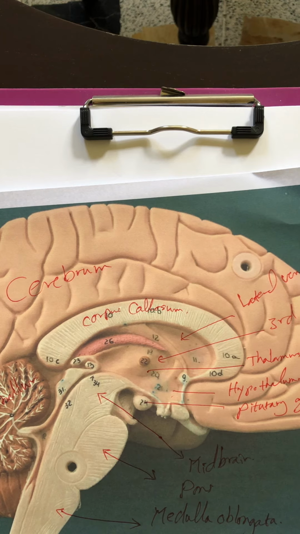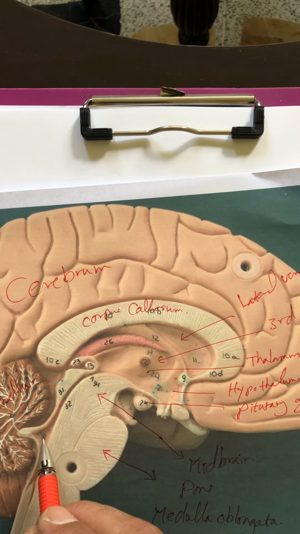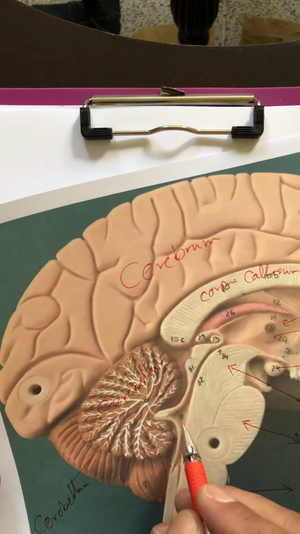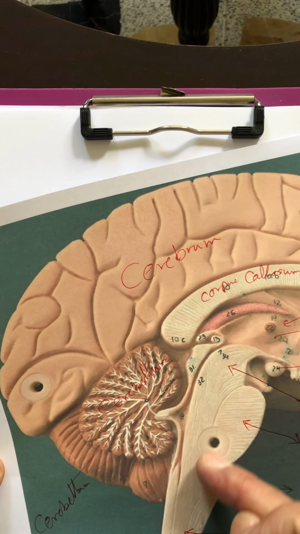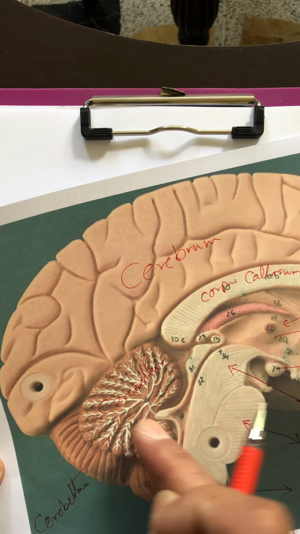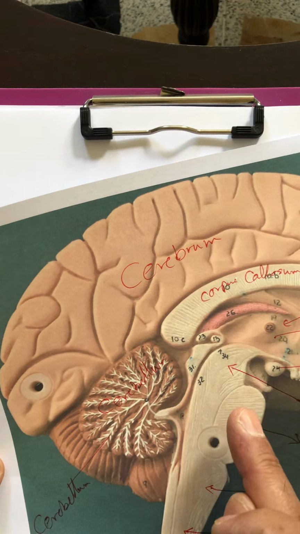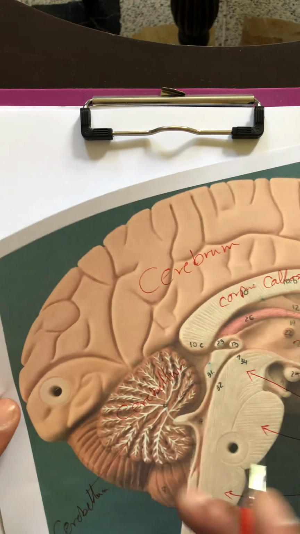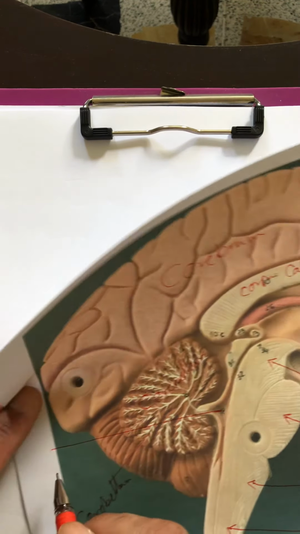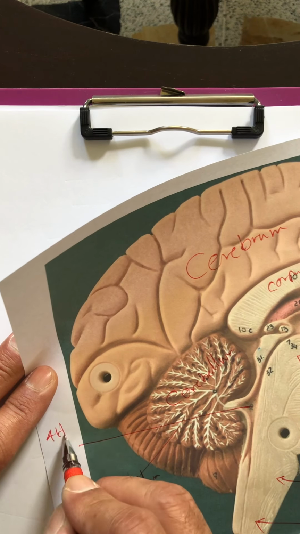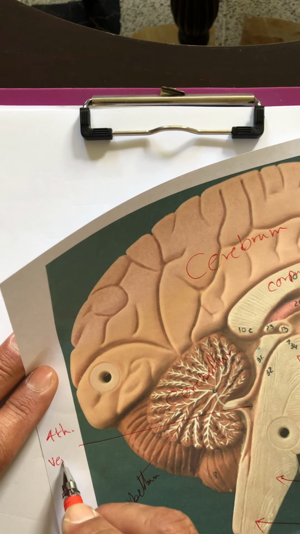So all this, of course, this is the fourth ventricle, which is posterior to the pons and medulla, and between the cerebellum and the pons and medulla. This is the fourth brain ventricle.